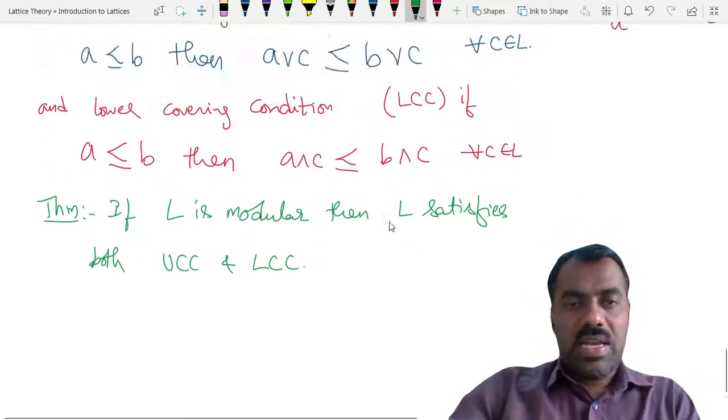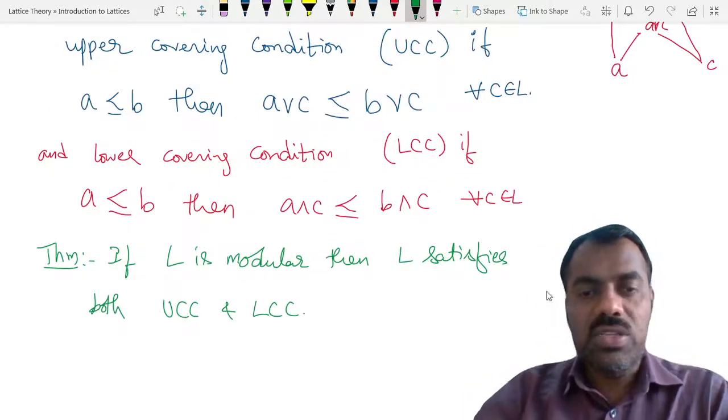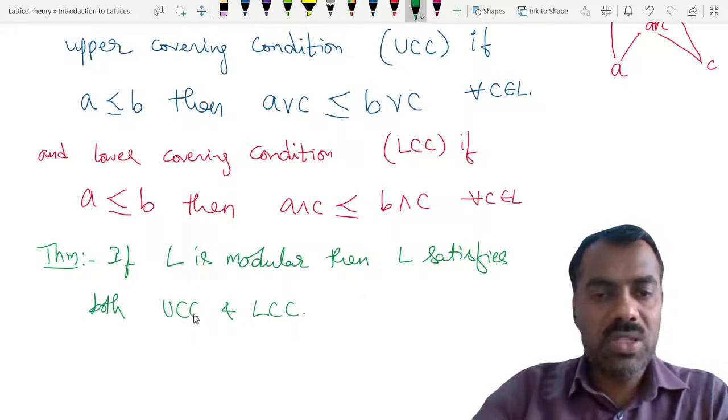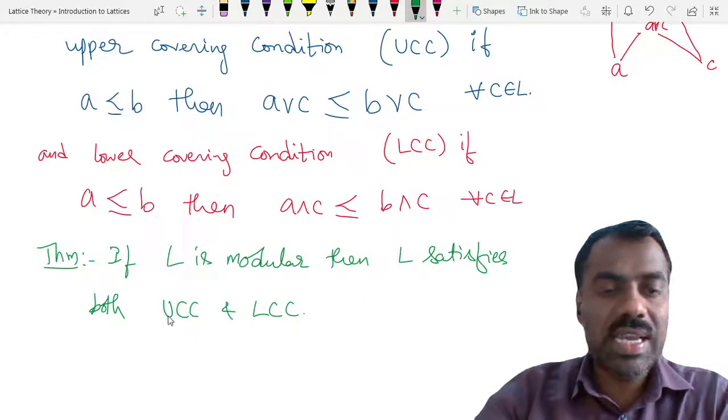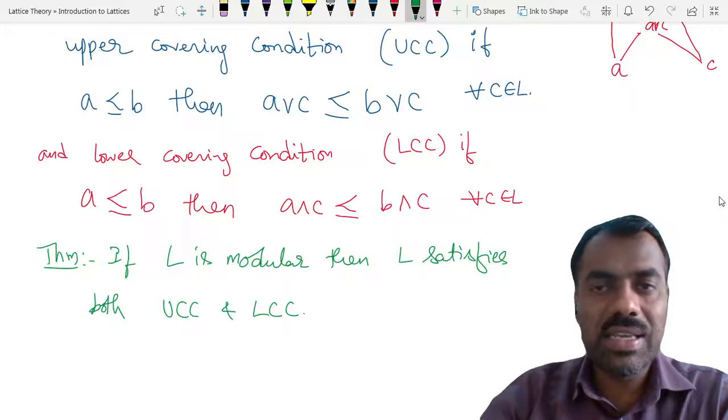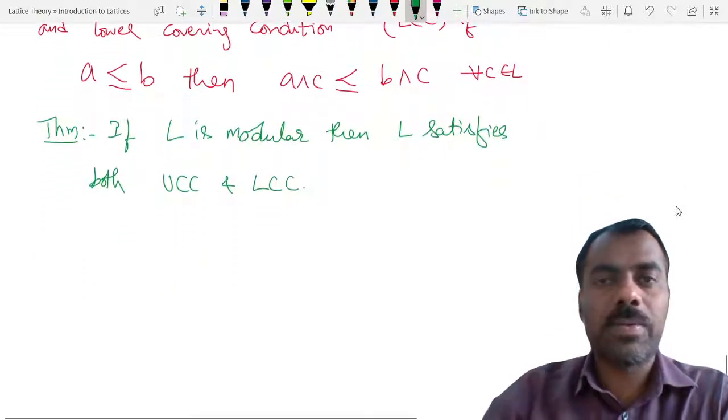So remember, L is modular, so it has the dual property. So it is enough if we show that it satisfies UCC or LCC, the other one follows. Fine.